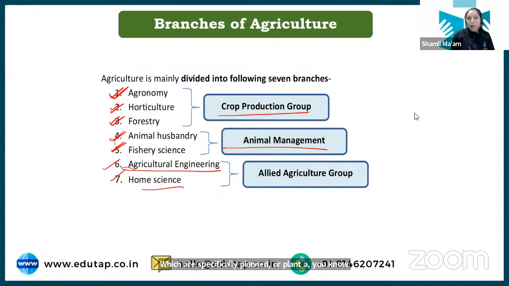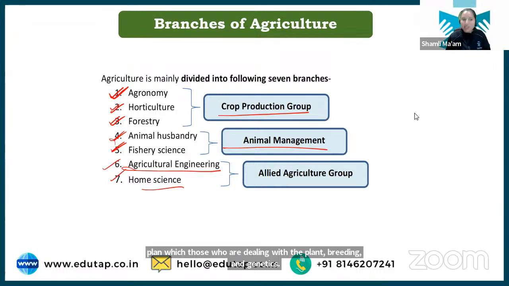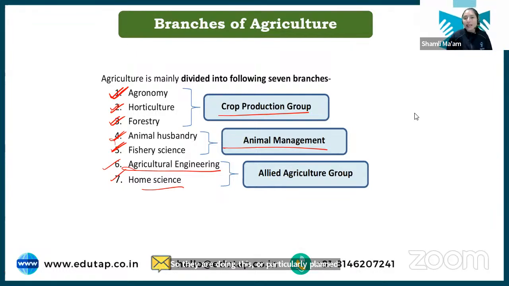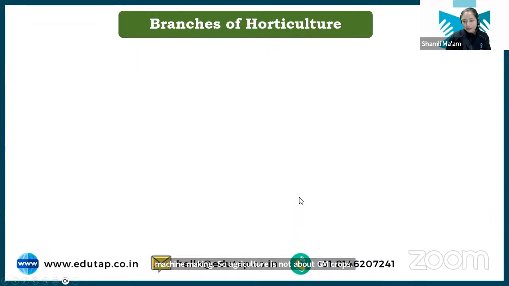So they are doing this, or particularly plant biotechnologists, they do that kind of work, not the agriculture engineering. Okay, agriculture engineering is just about the production or making of machines, you can say. Engineering is about machine making. So agriculture engineering is not about GM crops. Okay, let's go. With that, let's study